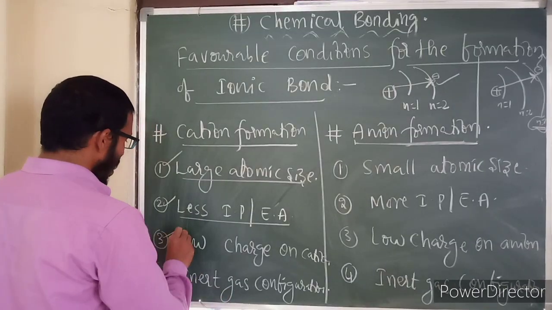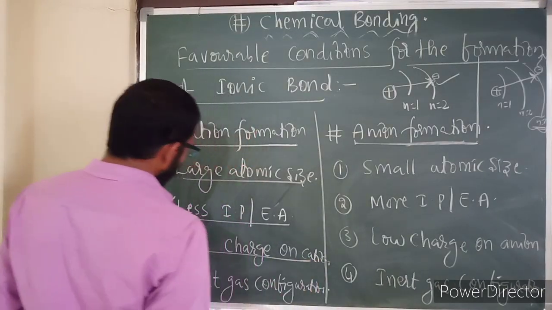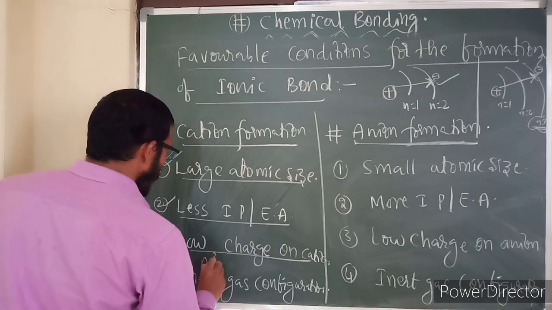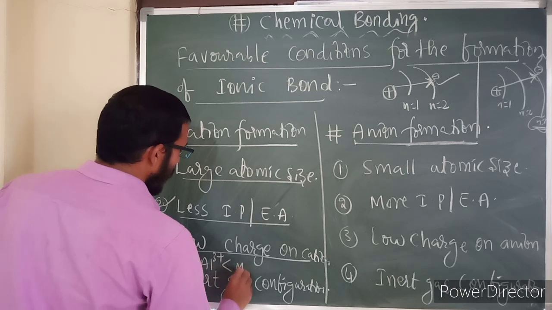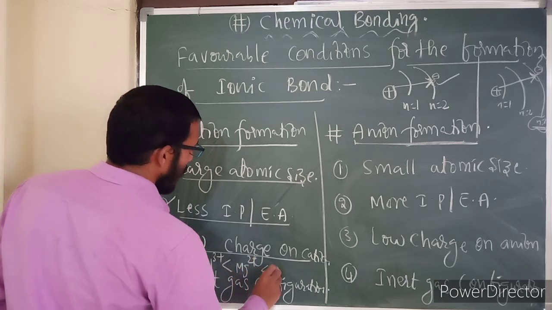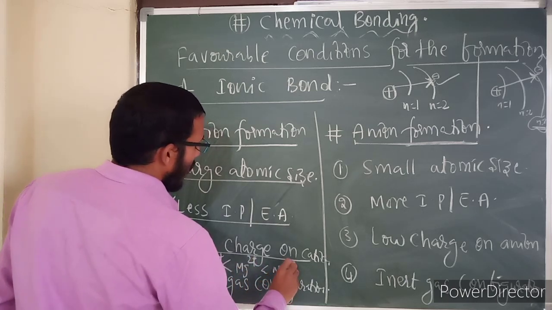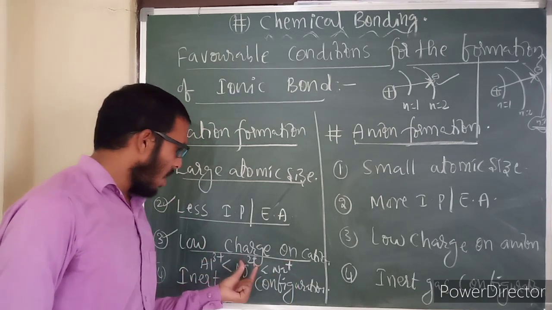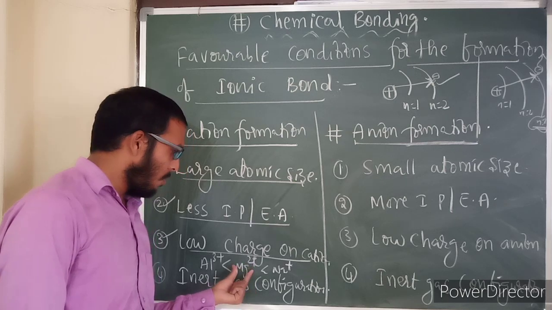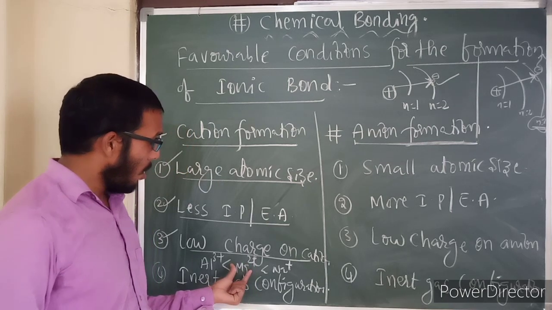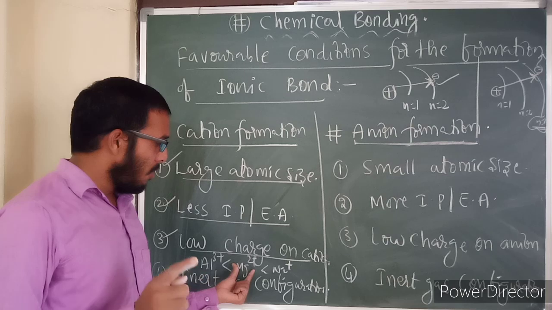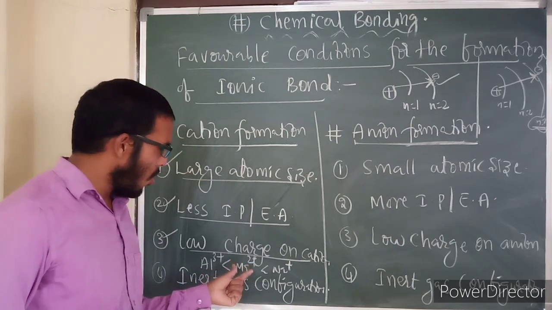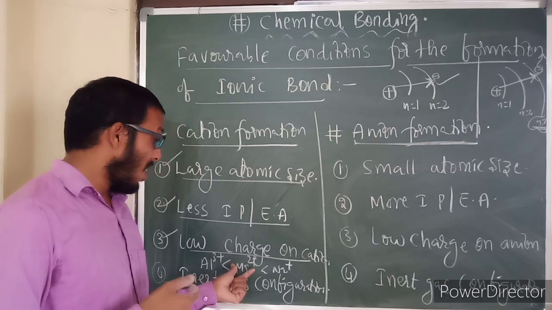Now, low charge on the cation. Suppose Al3+ is less favorable than Mg2+, which is less favorable than Na+. The more the charge, the more difficult it is. For the first ionization potential, in the case of Mg, if you want to remove one electron, it forms Mg+ easily. The second time, removing one more electron is most difficult.